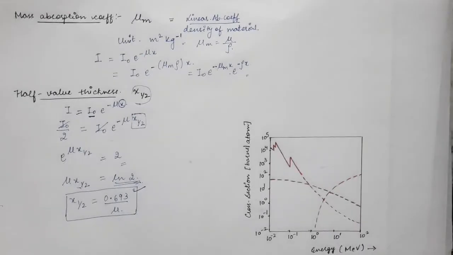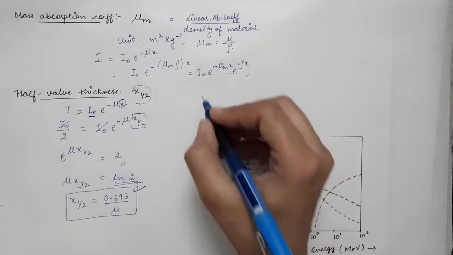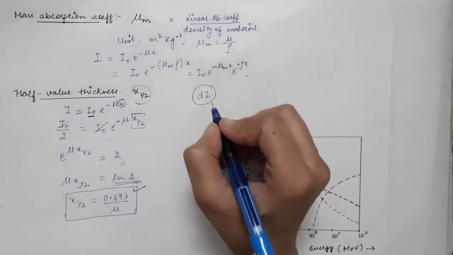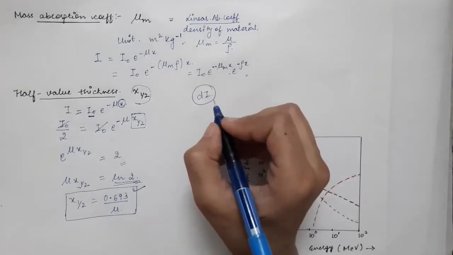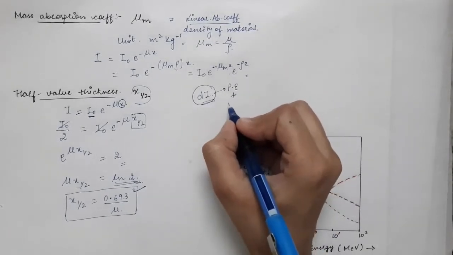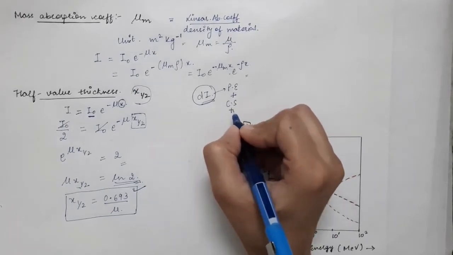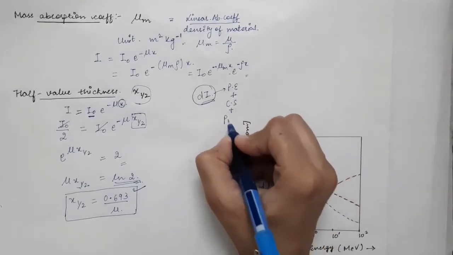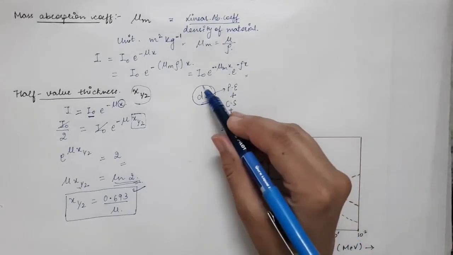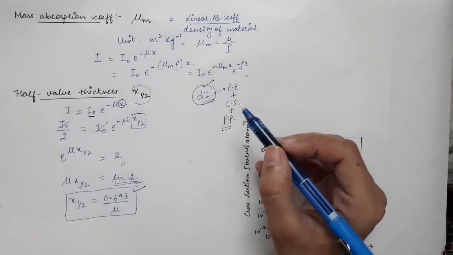Now we have seen that gamma photons lose their energy by three main processes: the photoelectric effect, the Compton scattering, and the pair production. So this decrease in intensity which we are talking about, this decrease in intensity dI, is because of these three processes. So the decrease in intensity is due to the photoelectric effect, plus the decrease in intensity due to Compton scattering, plus the decrease in intensity due to pair production. So these three processes contribute to the net decrease in intensity.